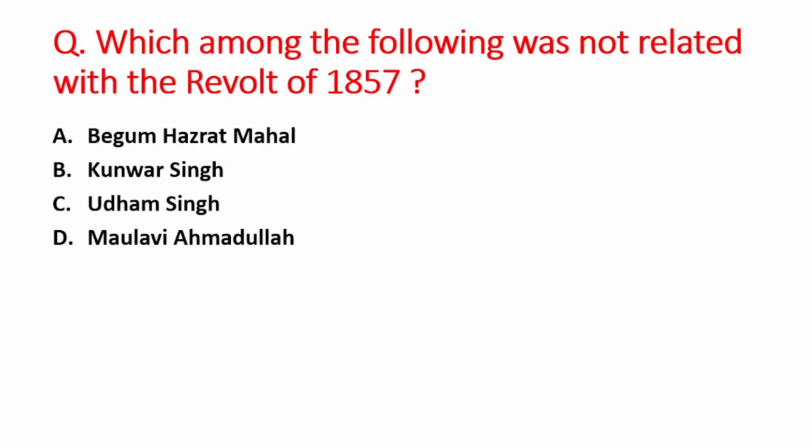Next question is which among the following was not related with the revolt of 1857? A option is Begum Hazrat Mahal, B is Kunwar Singh, C option is Udham Singh, and D option is Maulvi Ahmadullah. The right answer is option C, that is Udham Singh.